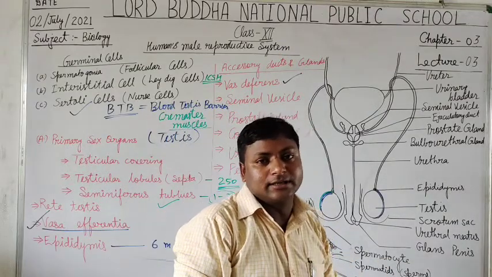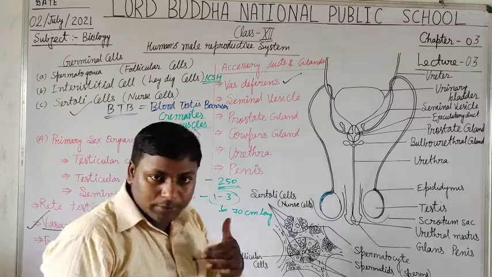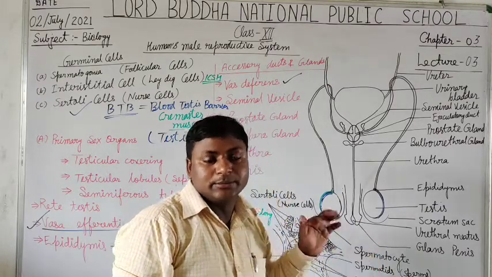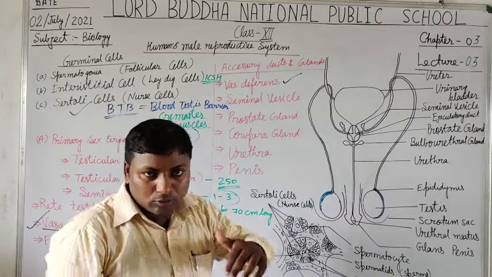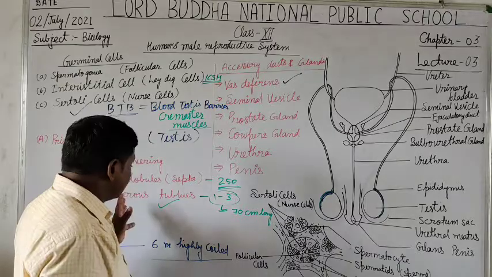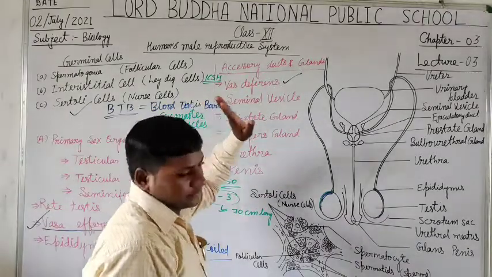Efferentia means external. It helps the passage of sperm from the testis, meaning the seminiferous tubule, to the outside into the epididymis, and from the epididymis it further passes into the vas deferens.